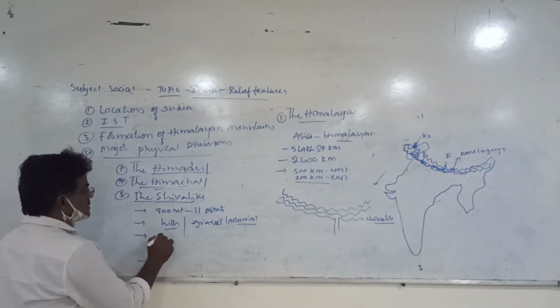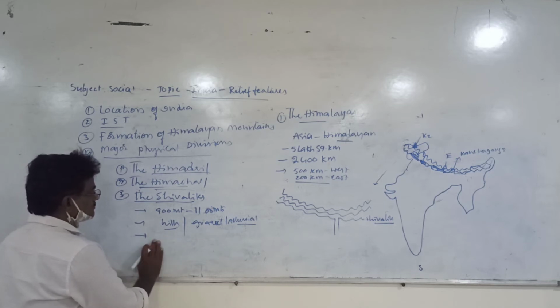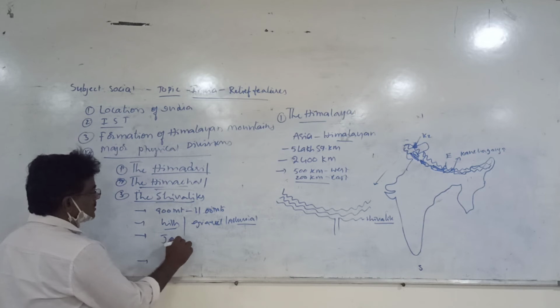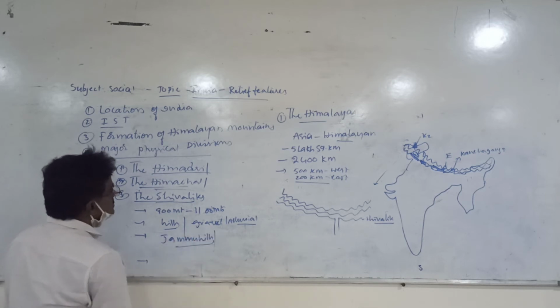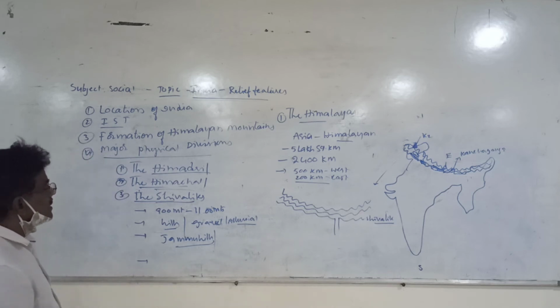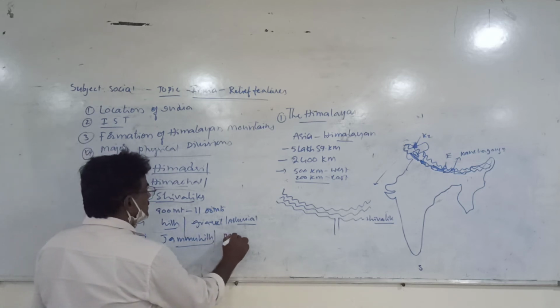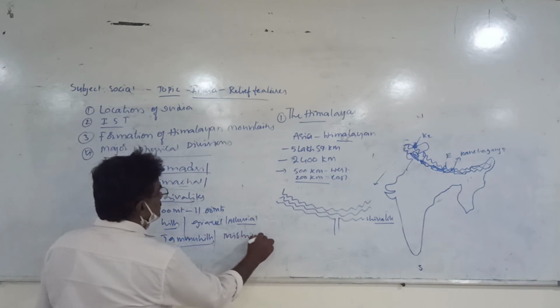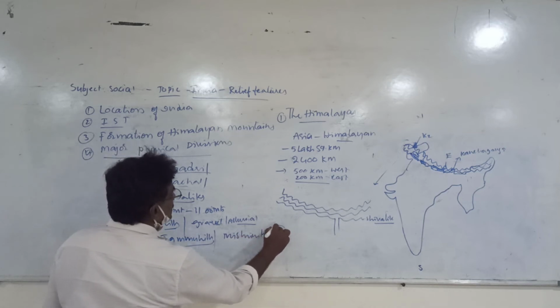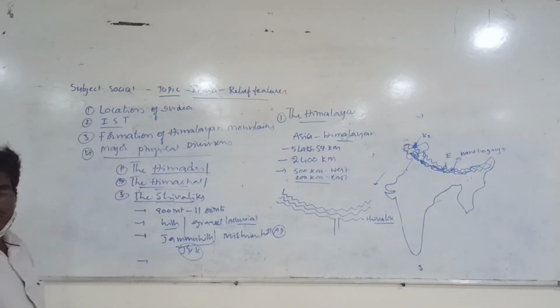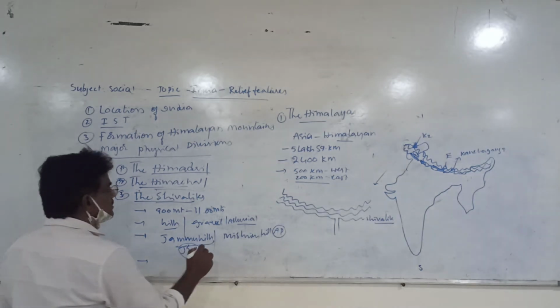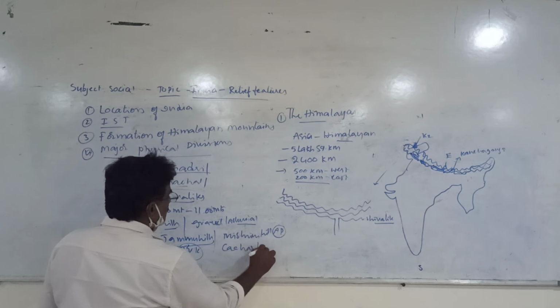Example, in Jammu and Kashmir, these Shivaliks are called Jammu Hills, in Arunachal Pradesh they are called Mismi Hills, and in Assam they are called Kachar Hills.